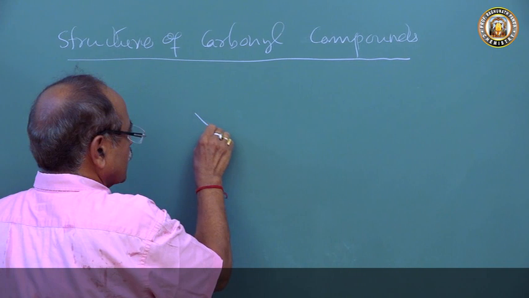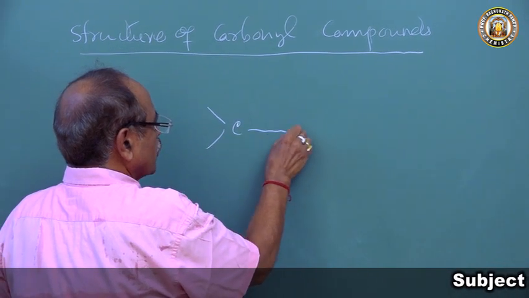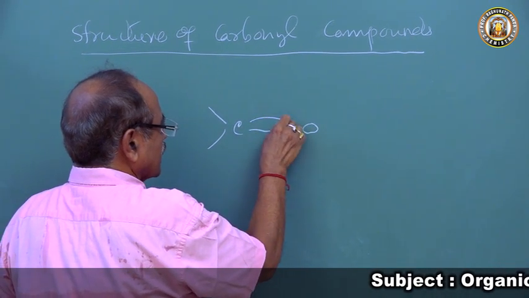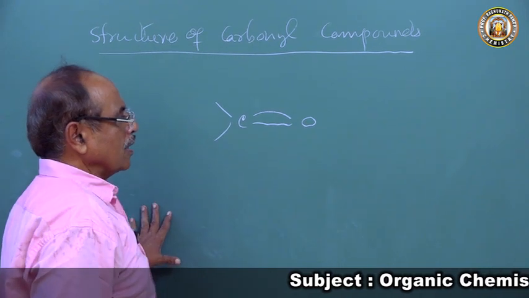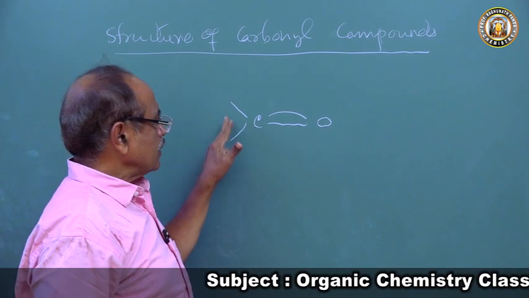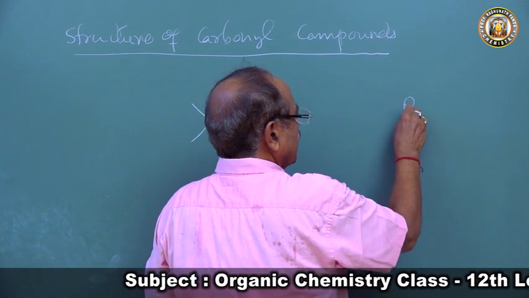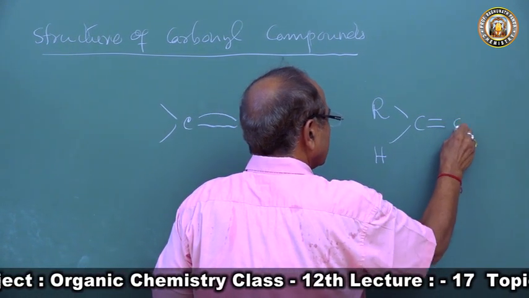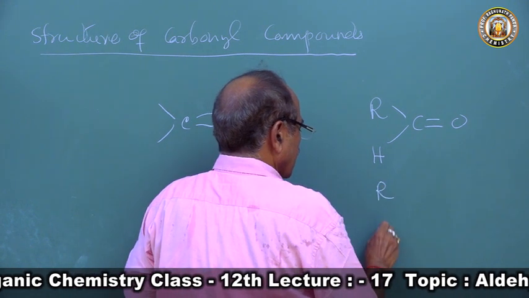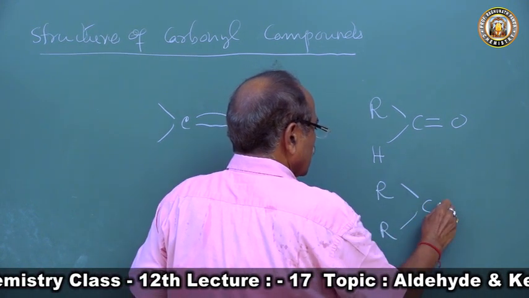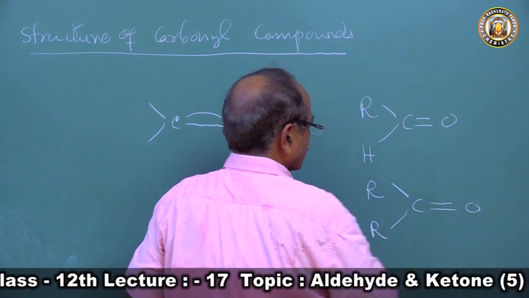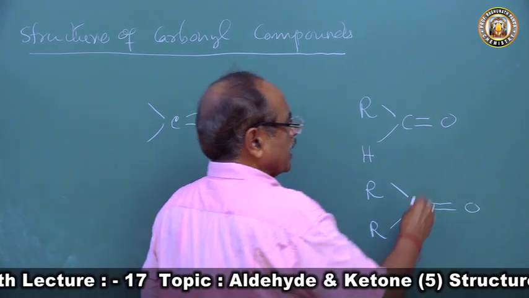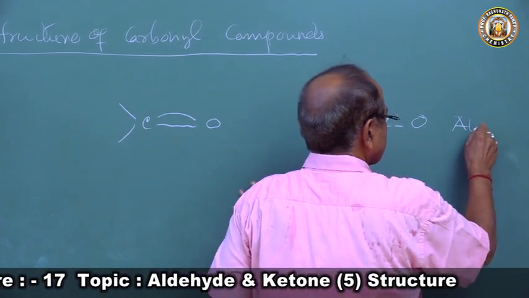This is the carbonyl group, a carbon with an oxygen atom, present in both aldehyde and ketone. When it is RHCO, it is aldehyde, and when it is RRCO, it is ketone.